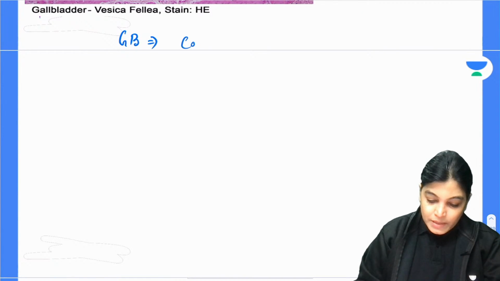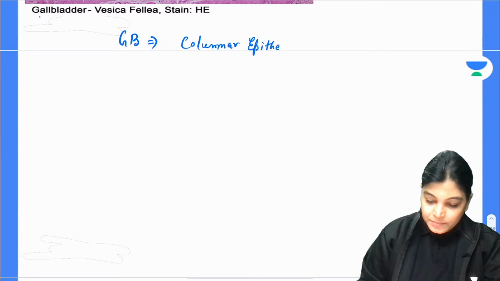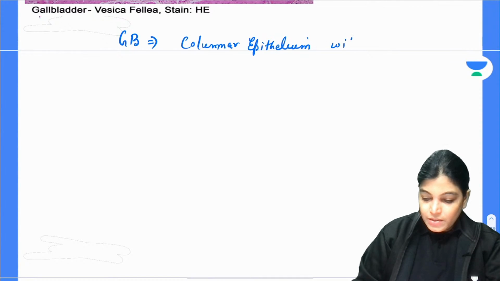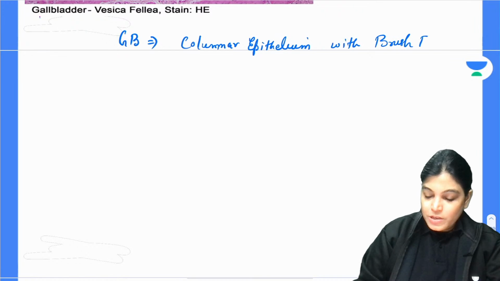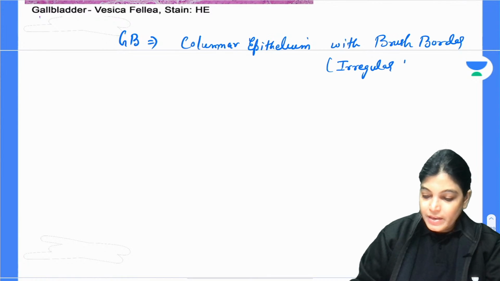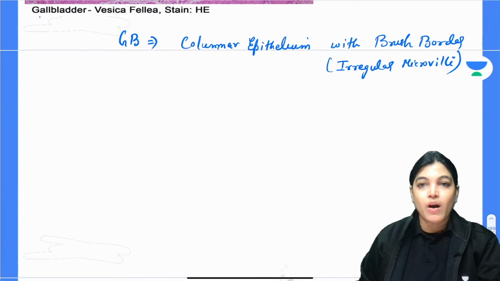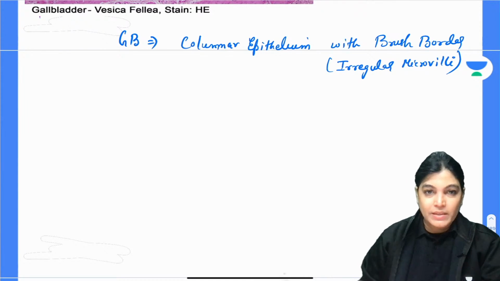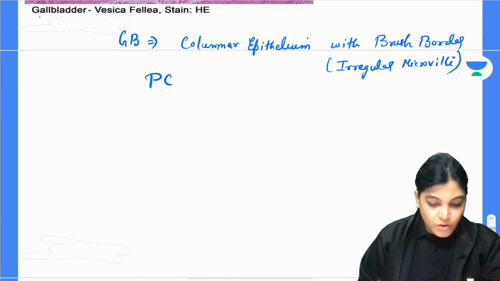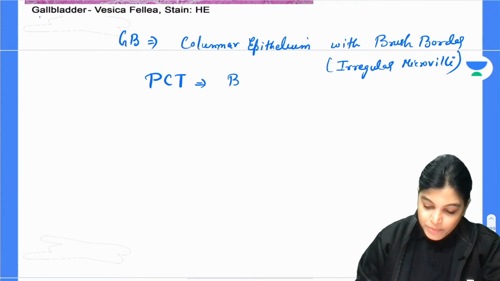It is having columnar epithelium with brush border. The meaning of brush border is irregular microvilli. Now, it is also important for all of you to know where we have more examples of irregular microvilli and brush border columnar epithelium: the PCT. Yes, the proximal convoluted tubule is also having brush border epithelium.